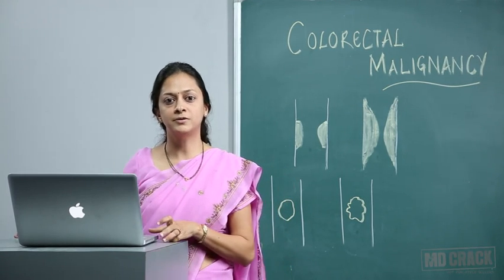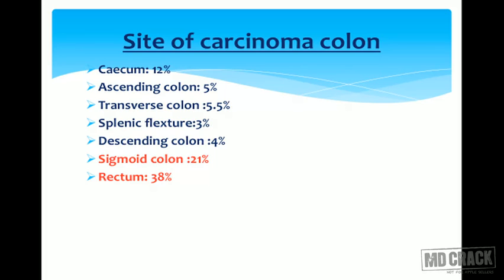I will just tell you the percentages. Cecum is 12%, ascending colon 5%, transverse colon 5.5%, splenic flexure 3%, descending colon 4%. Now note, sigmoid colon is 21% and rectum is 38%. So it is mainly seen in the rectum and sigmoid, but after that it is the cecum.